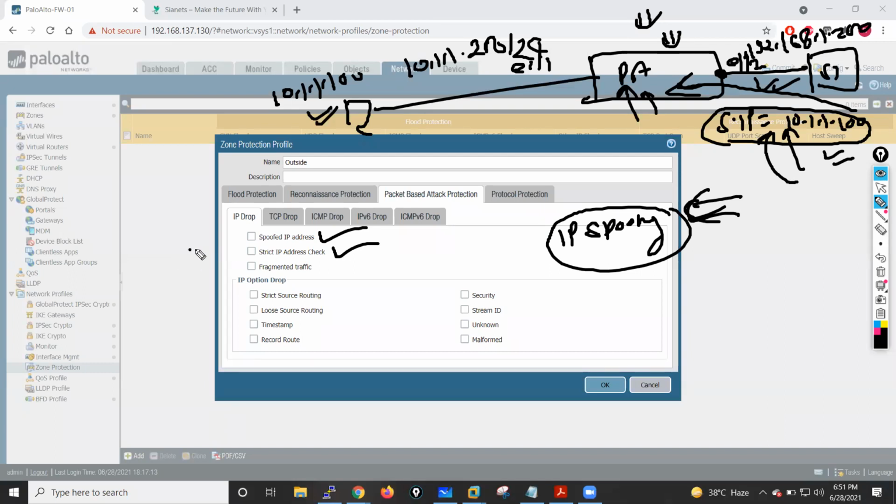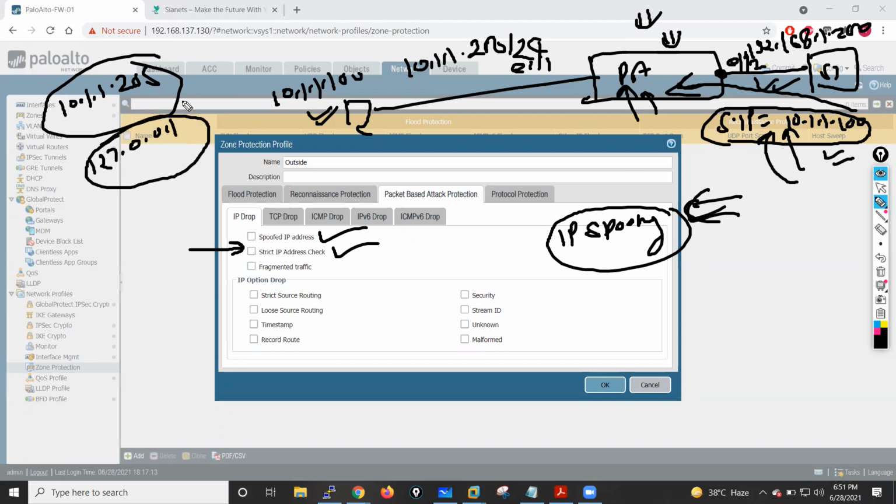In that case, my firewall will check the IP address. It will always check the source and destination IP address. Sometimes we have a broadcast IP address, 255 in the broadcast range. We also have IP addresses in the multicast range. We have some IP addresses reserved for specific purposes, maybe 127.0.0.1. If my firewall receives a packet from these kinds of IP addresses, it will block that traffic. This is also known as a spoofed IP address check.